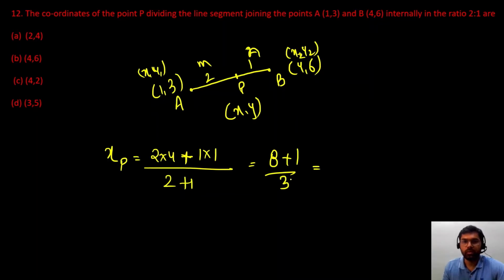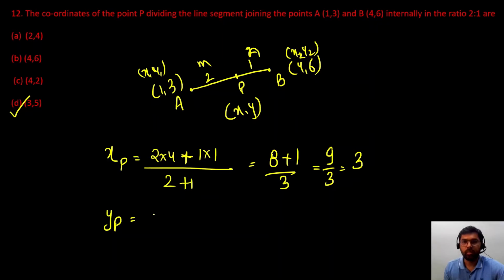So that would be 8 and 1, 9 by 3, and this will give me 3. So x coordinate of point P is 3. So without solving, we can directly choose the option D. Okay? But let us check for y also. So y coordinate of point P कितना हो जाएगा?